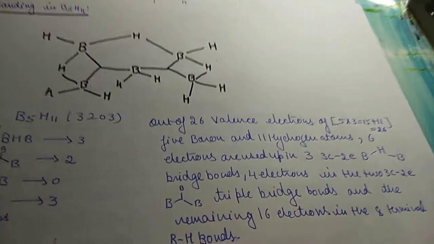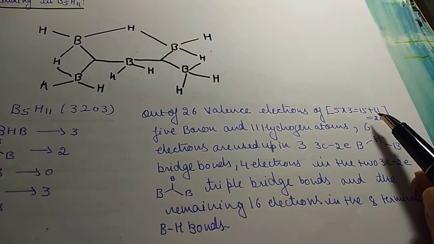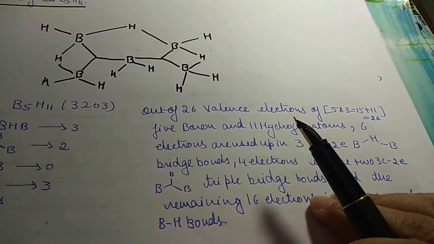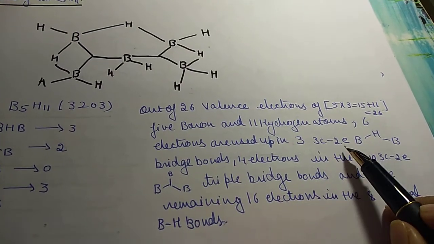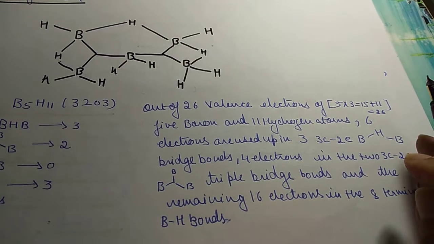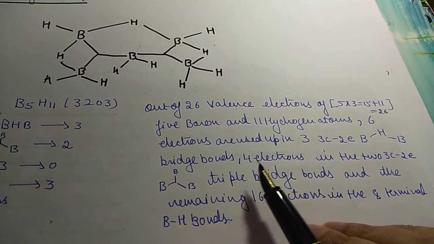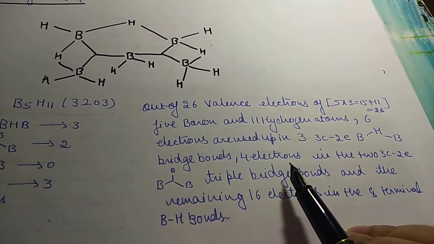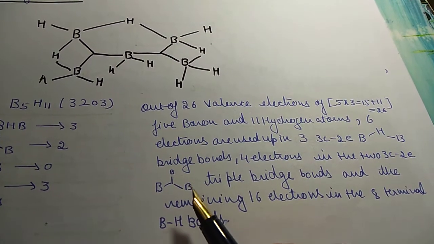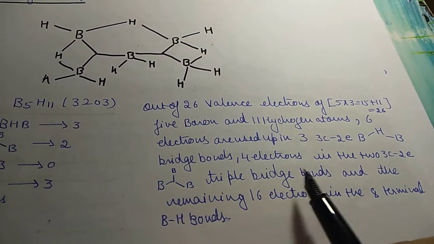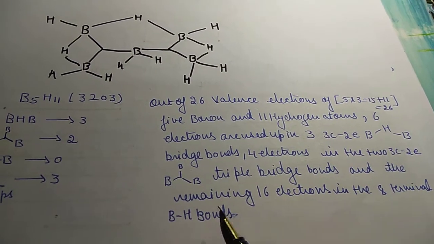So out of 26 valence electrons, 15 valence electrons are from boron and 11 from hydrogen. 5 boron and 11 hydrogen atoms. 6 electrons are used in 3-centered 2 electron BHB bridge bonds. I have shown you that also. 3 BHB bonds. Then 4 electrons are used in 2 3-centered 2 electron BBB triple bridge bonds, that also I have shown you, and the remaining 16 electrons in 8 terminal BH bonds.